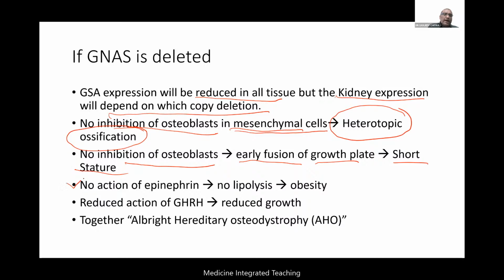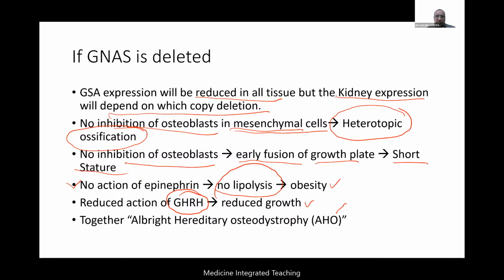Next, there will be no action of epinephrine, because epinephrine also uses the same receptor. That is why there is no lipolysis, which can further lead to obesity in this patient. There can also be reduced action of GHRH, growth hormone releasing hormone. This can ultimately lead to reduced growth or stunted growth. All this you will understand subsequently. We call this complex together Albright hereditary osteodystrophy. Basically there's an osteodystrophy happening. Dr. Achin will discuss the clinical features, but yes, just understand the basic pathogenesis now.